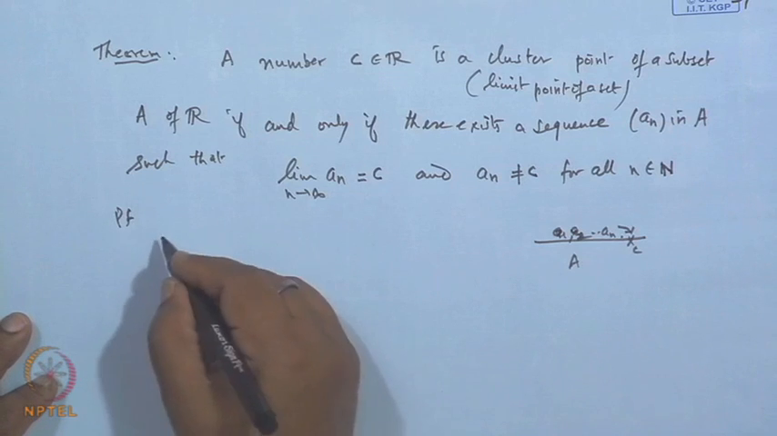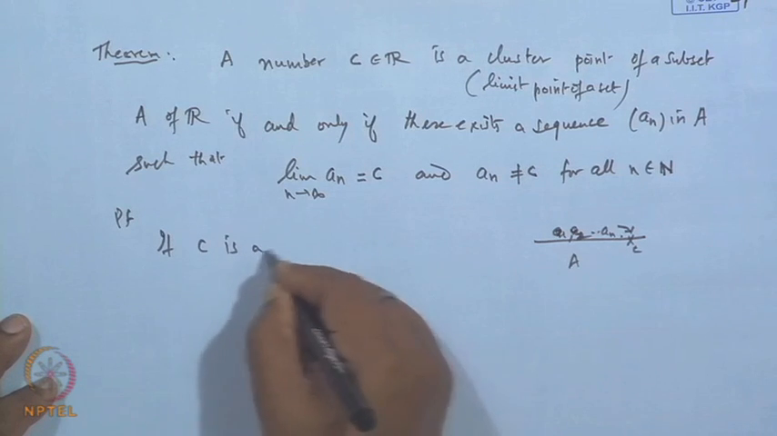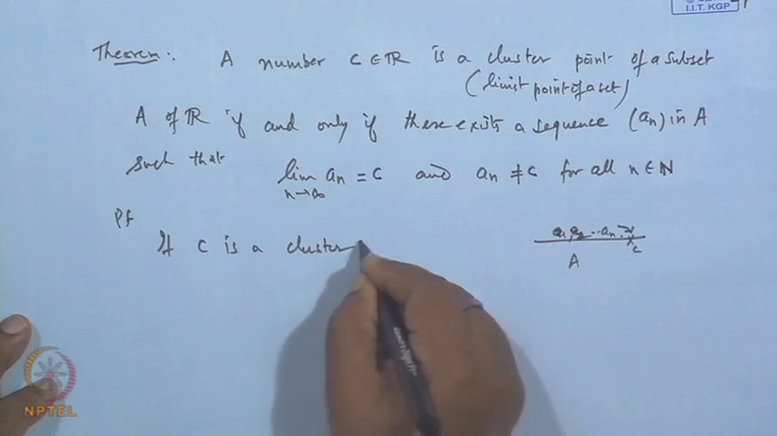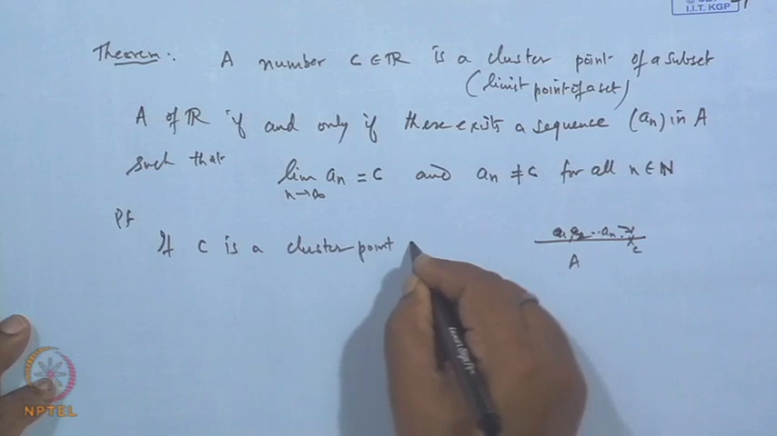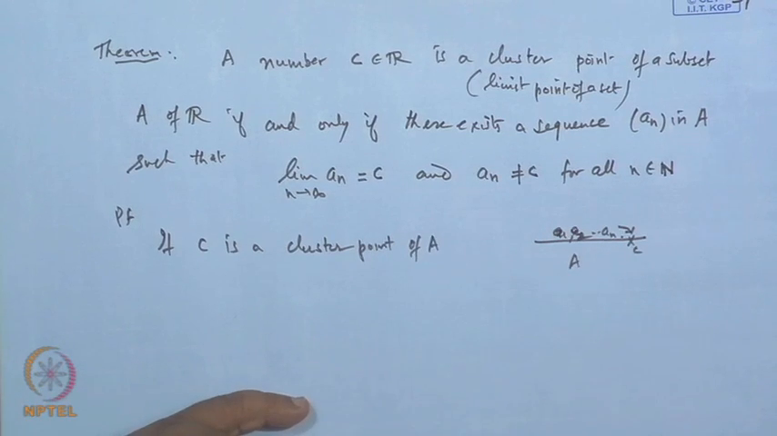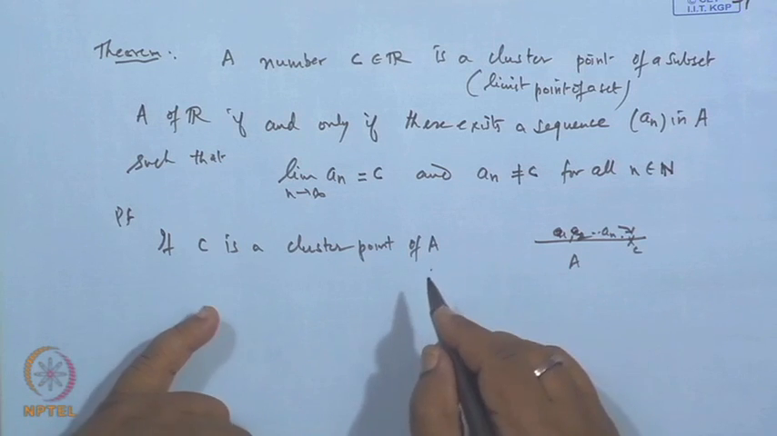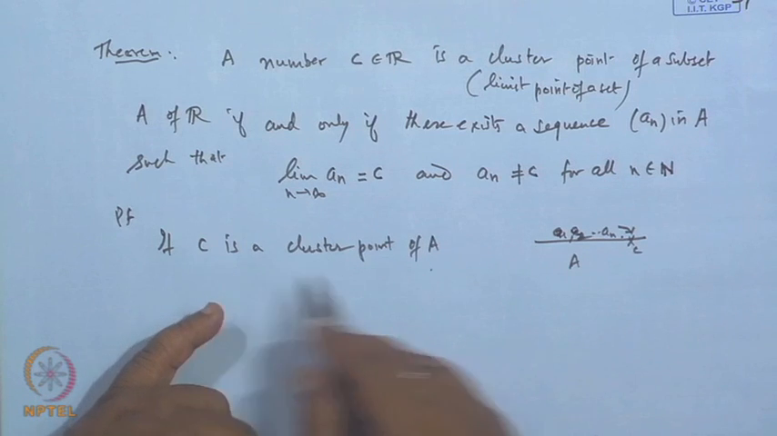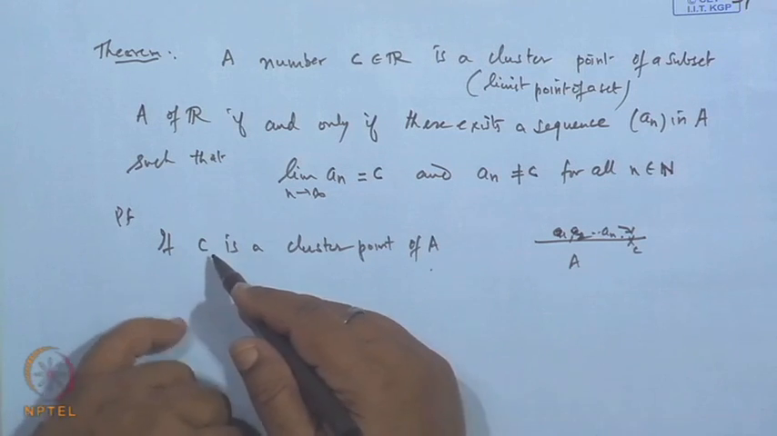So, let us see the proof. If C is a cluster point of A, then by definition, any delta neighborhood of C must include some point which is different from C.